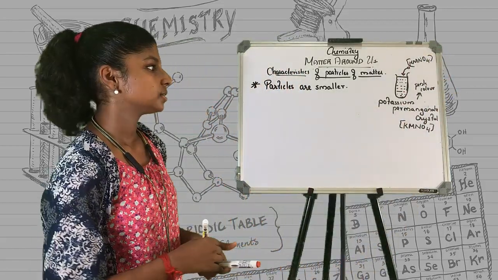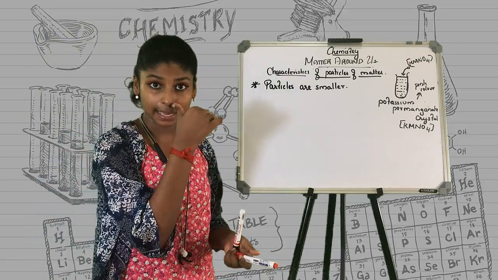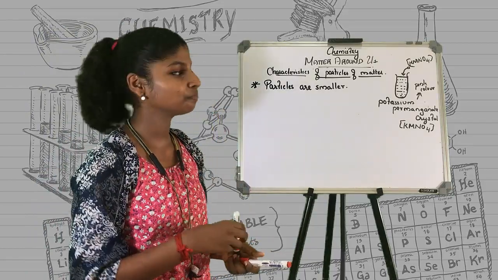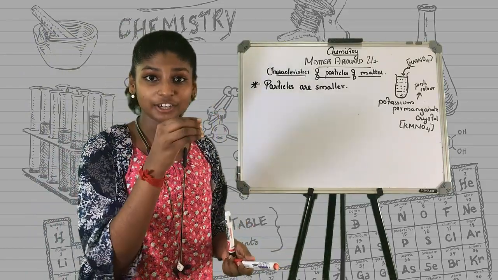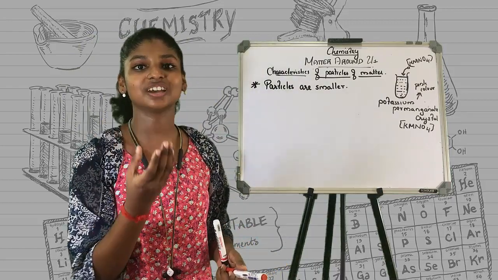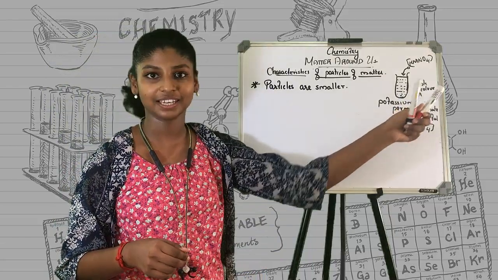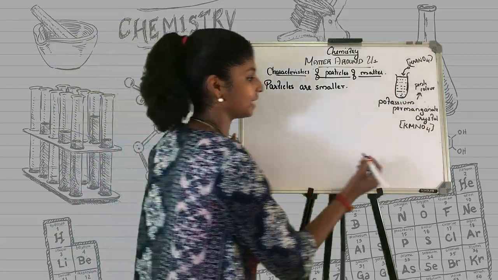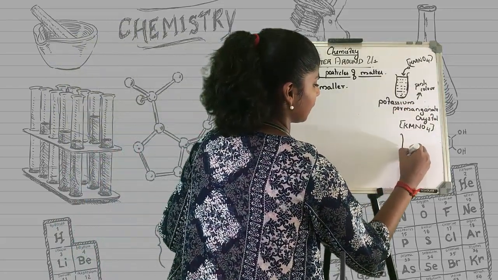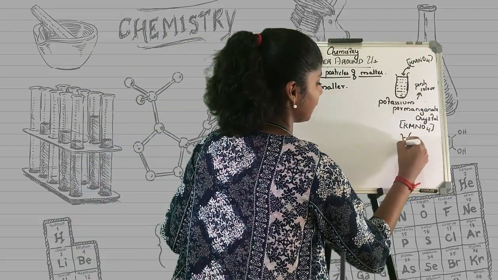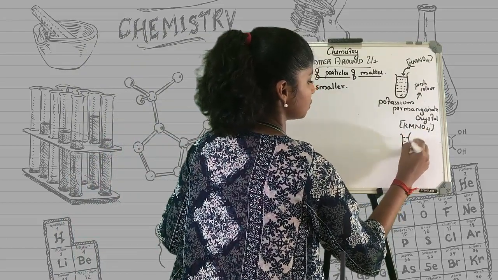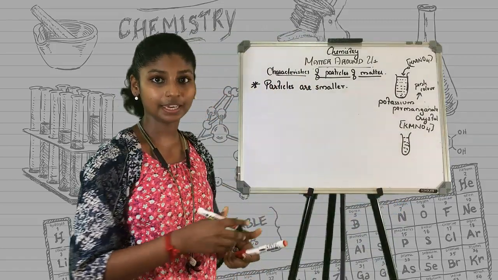When we add this KMnO4 in the test tube, the water changes its color to pink. The water becomes pink in color.